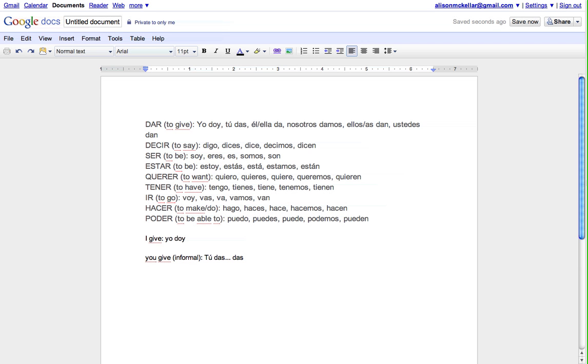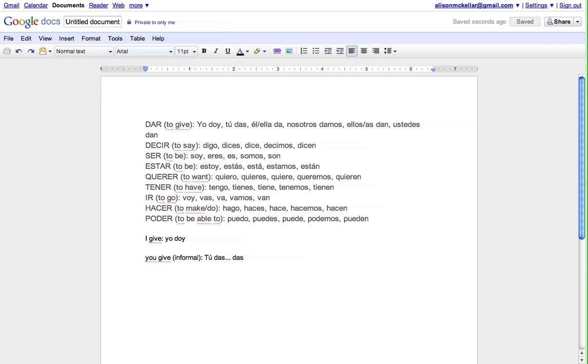As you can see, it's one of those verbs that in the yo form, it is slightly different. Rather than just o, it has the y on the end of it, similar to the verb estar, like estoy, and the verb tener with tengo. So that's the first example.